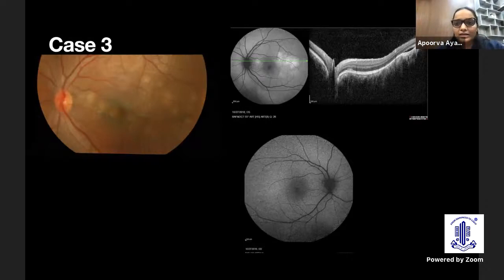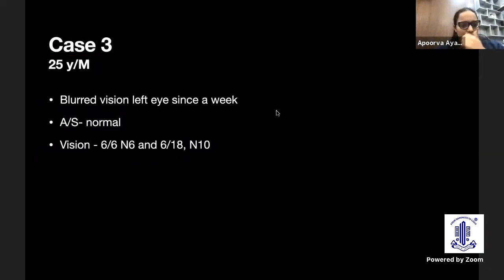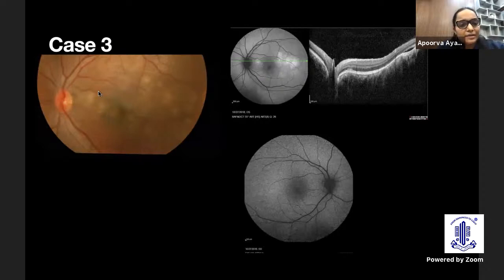So this is the 3rd case. This was a 25-year-old boy with right eye normal vision, left eye diminished vision, 6/18 and N10. These were some creamy yellow placoid lesions in his fundus, and the AF showed kind of a diffuse hyper AF, ill-defined, that corresponded to some fluid at that area, and this AF corresponded to some hyperreflective material at the outer retina. The right eye AF was normal.